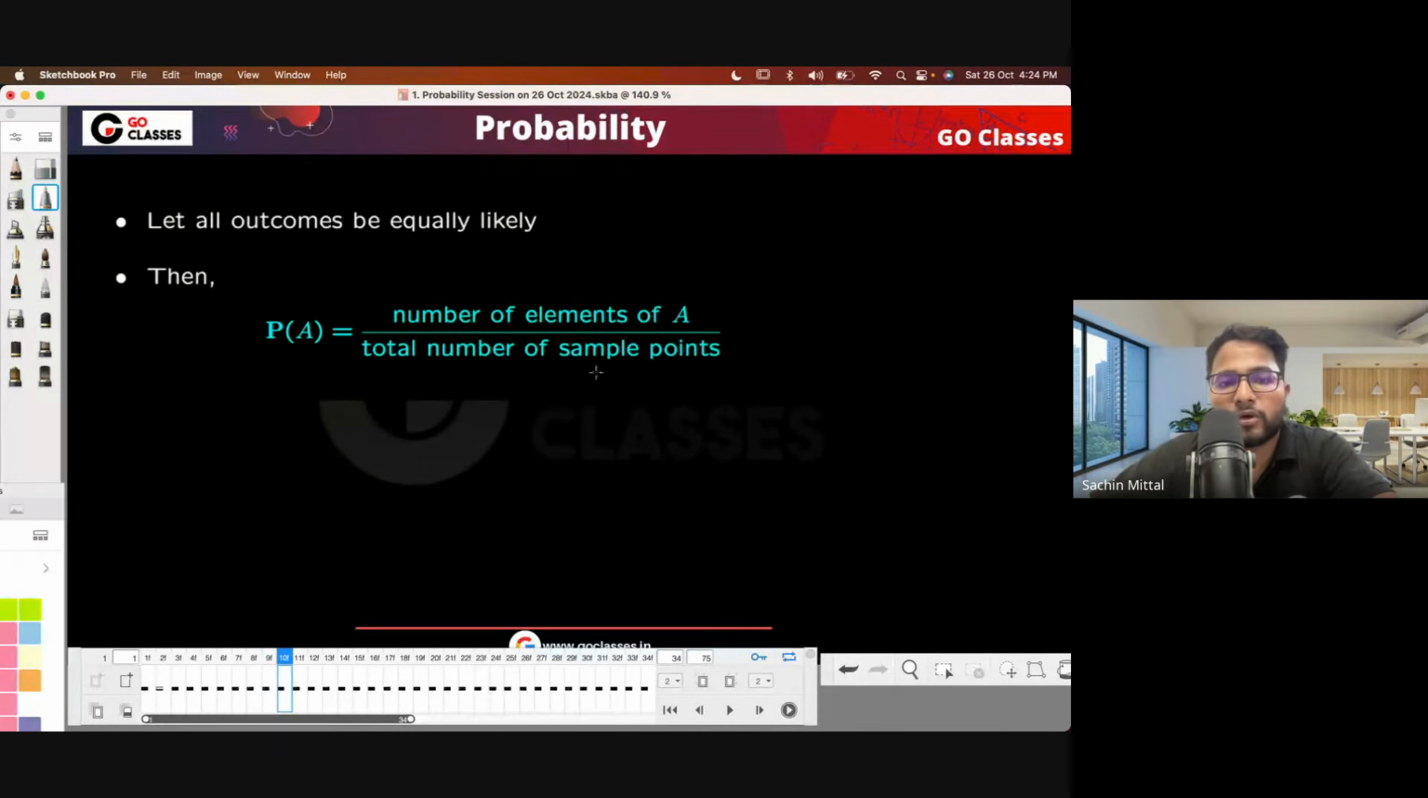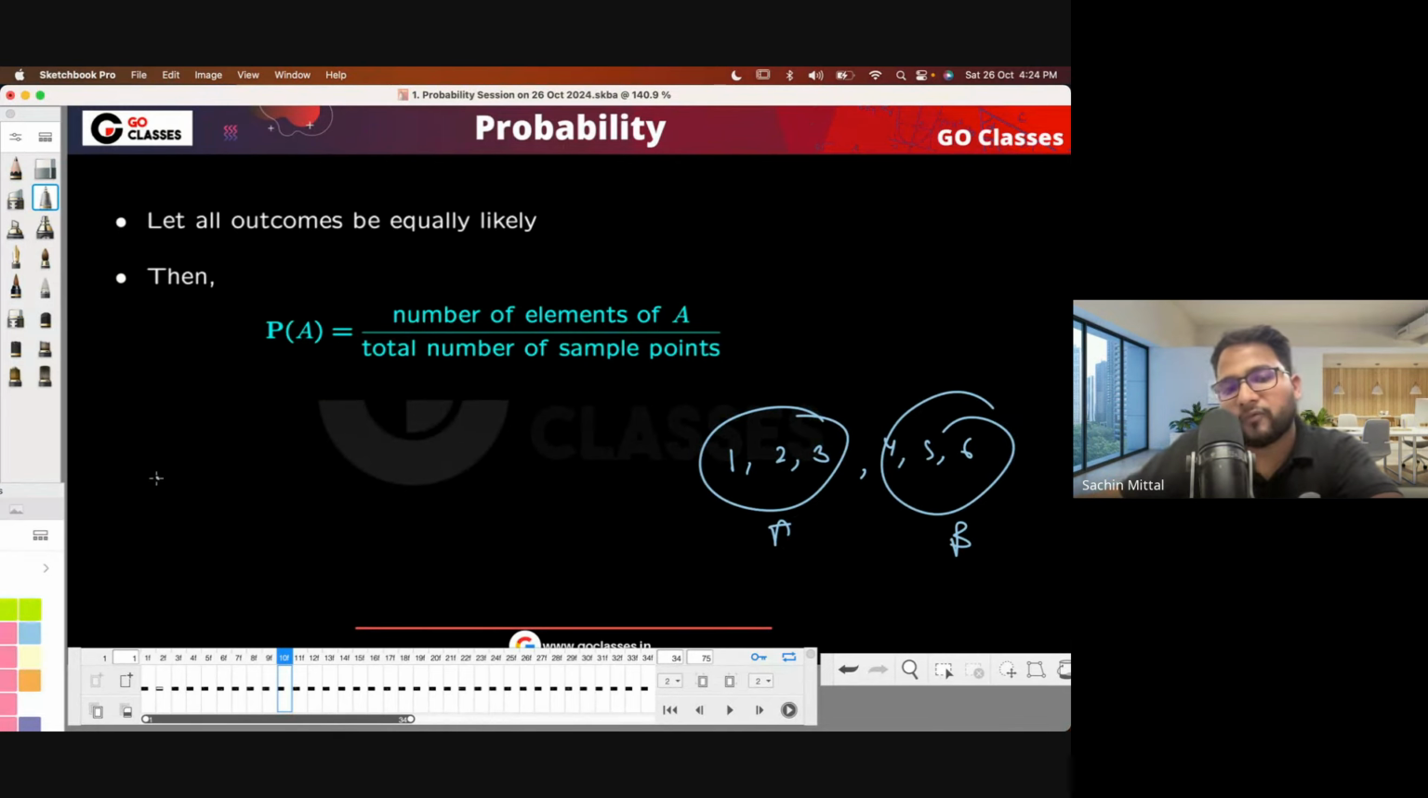If all events or all outcomes are equally likely, then the probability of any event is the number of elements in that event upon the total number of sample space points. For example, this is one event A, and this is another event B. What is the probability of A if 1 to 6 are equally likely? How many numbers are there? 3. How many total numbers are there? 6. So it will be 1 by 2, right? Is this fine to everyone?